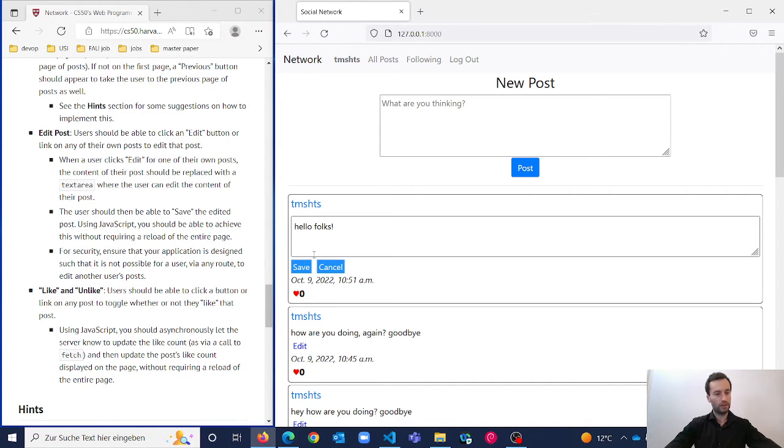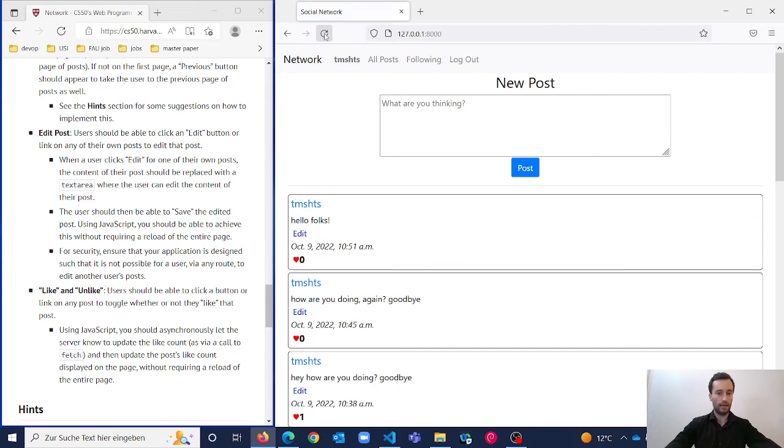The last specification is about like and unlike. I don't see the reason why TMSHTS can't like his own post. So it's possible to like without refreshing the page. It's updated automatically, just thanks to JavaScript and fetch.